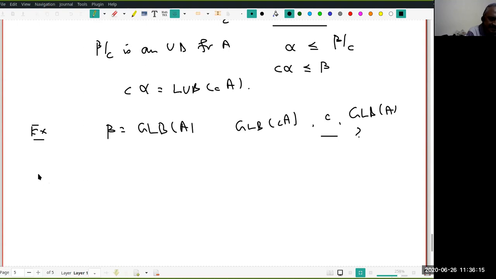Second, do you remember we had already seen, if alpha is the LUB of A, then minus alpha is the GLB of minus A. This is already seen.